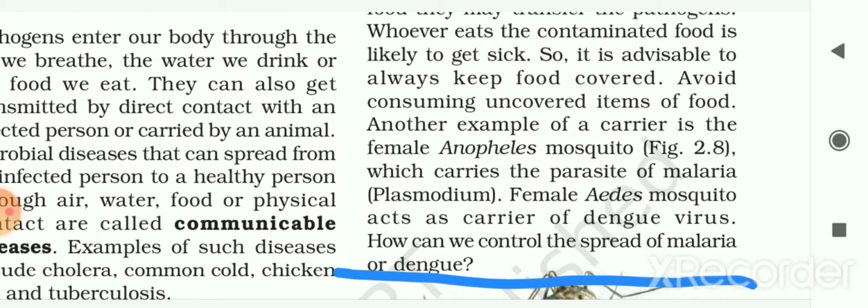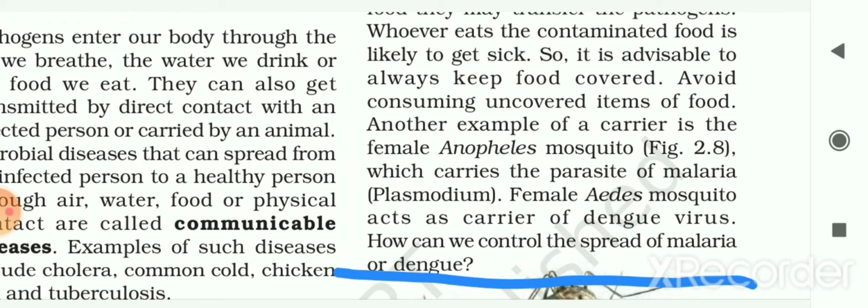Another example of a carrier is the female Anopheles mosquito, which carries the parasite of malaria called Plasmodium. Now, what is a parasite? A parasite is an organism that lives on or in a host organism and is dependent on that organism.